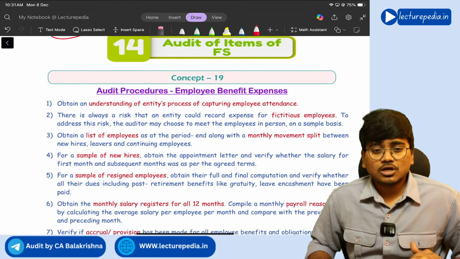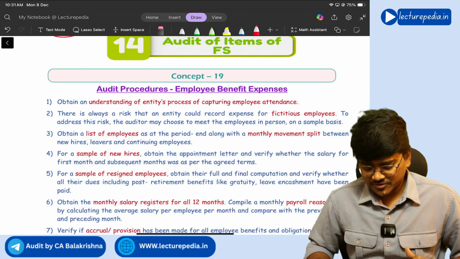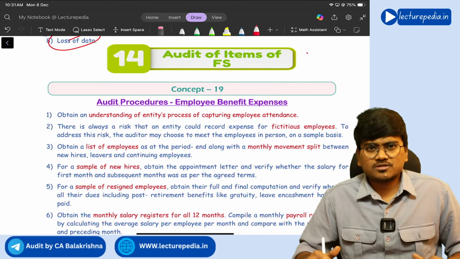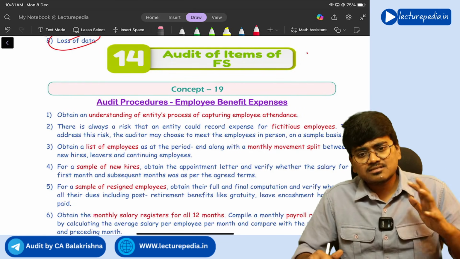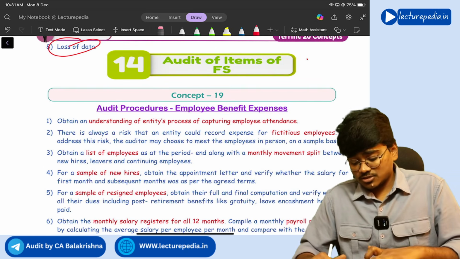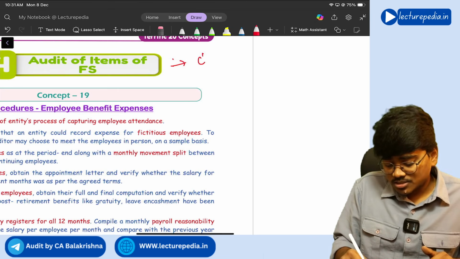Next, audit of different items of financial statements, which is basically a huge chapter. Most of the CA Inter students will take this chapter as a choice, right? So don't take this as a choice because I have given a chart book